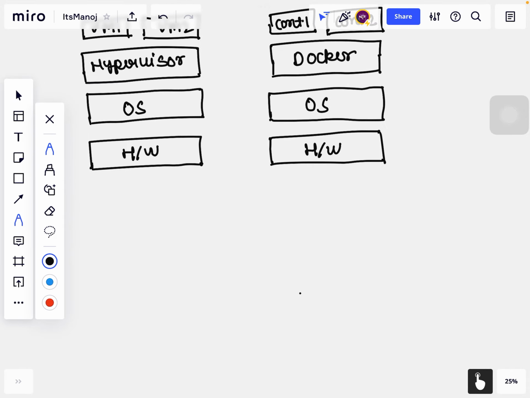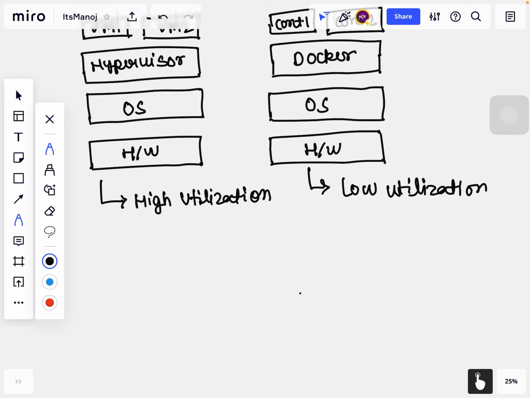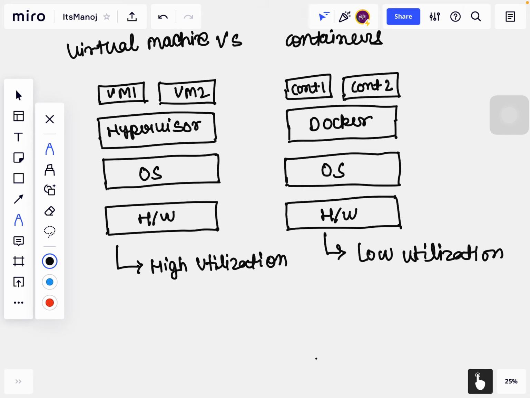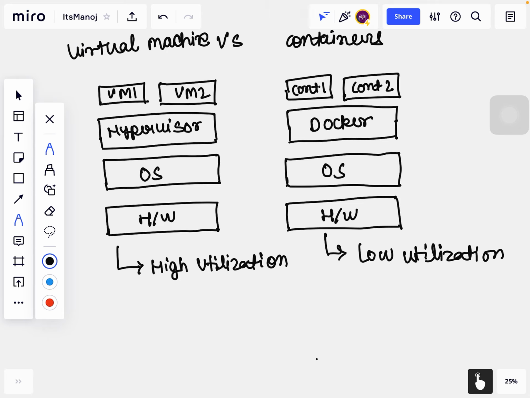Now let's understand the difference among them. First is utilization: virtual machines have high utilization, and in containers we have low utilization. So why do we have that? Let's discuss that. In a virtual machine, these VMs have their own OS, and they compile something, or run something, or process something in that VM itself.